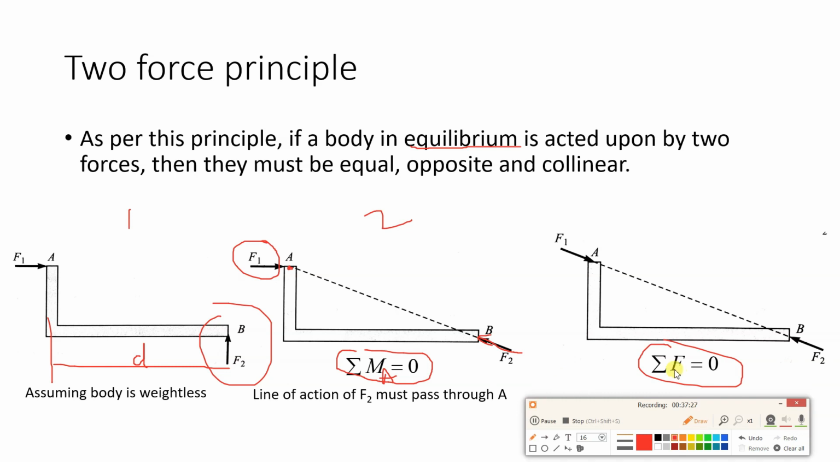Then if we apply summation of forces about a particular axis, it should be 0. What should be the equation? Suppose we consider this the positive x-axis, so all the forces towards right will be positive. So plus F1 minus F2 is equal to 0. So you will get F1 equal to F2. So basically these two forces are equal in magnitude, opposite in direction and collinear. That is why I have changed the direction of the force here, and this is F1. They are both equal in magnitude, opposite in direction and collinear.